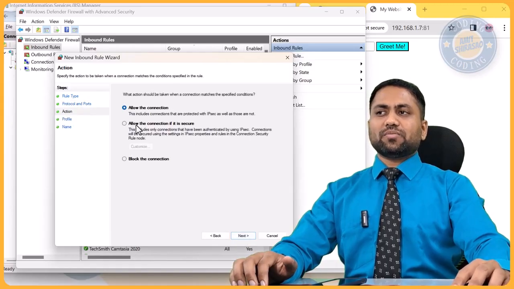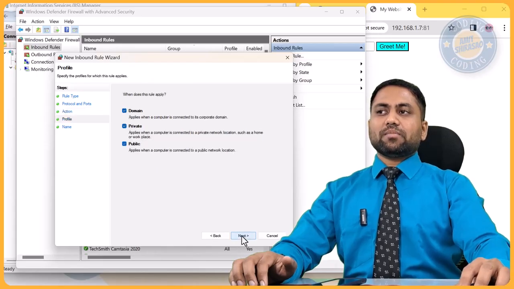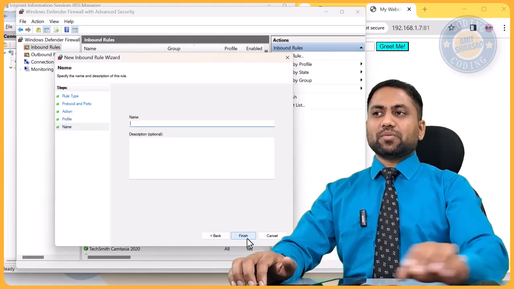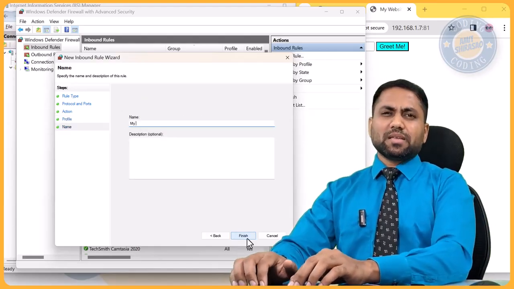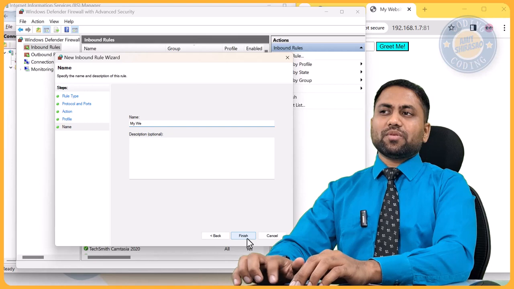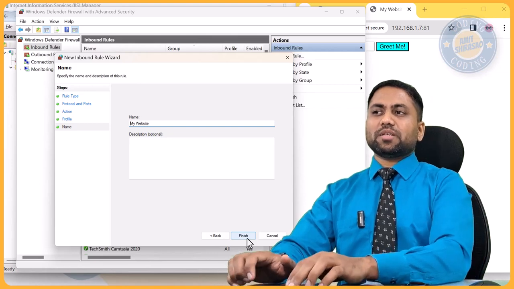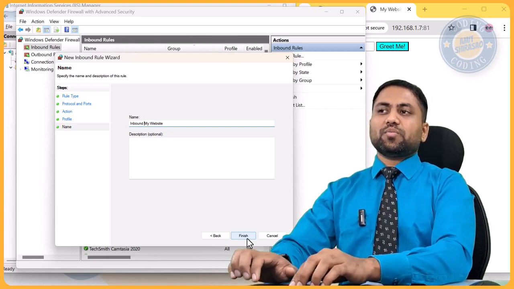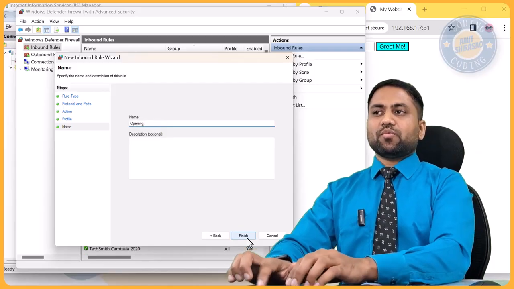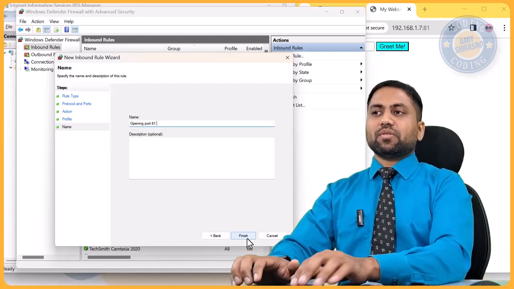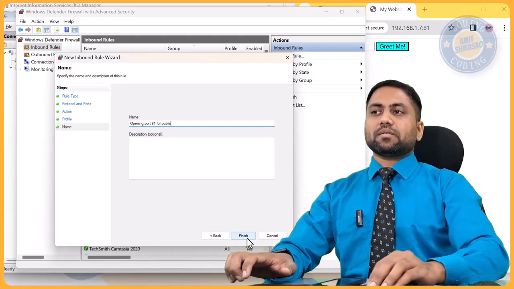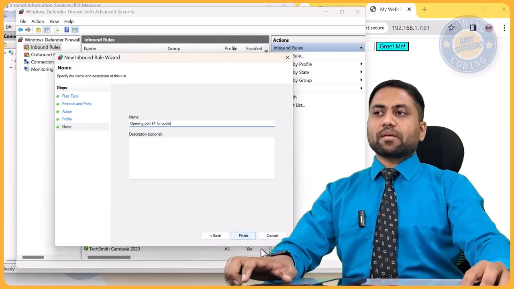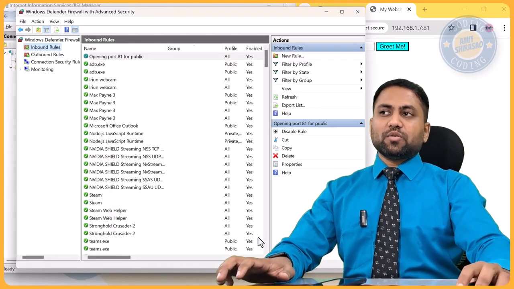You can also use any of these things, but I'm saying allow the connection. And for domain, private, public, all of them should be allowed. And just call this anything. I'm calling this rule for my website, inbound, or opening port 81 for public. You can give whatever rule name that you want.